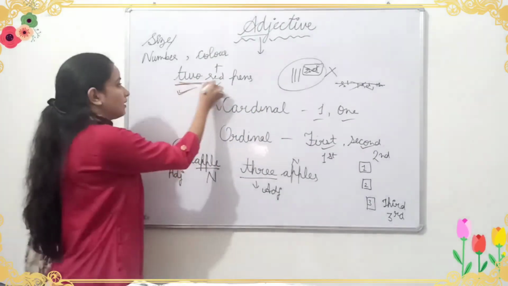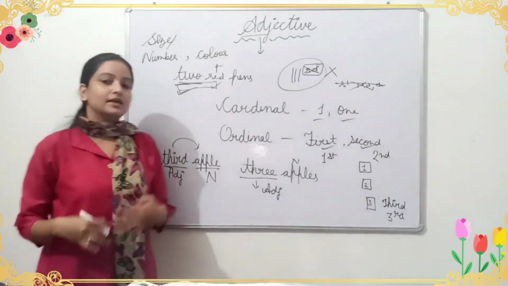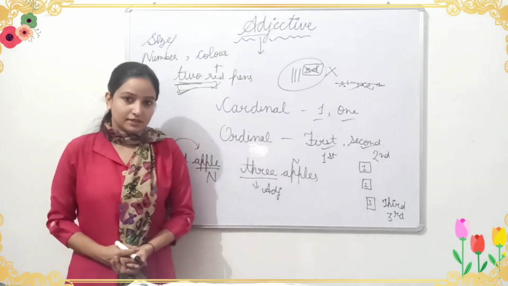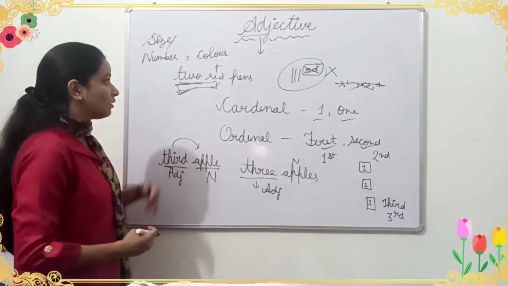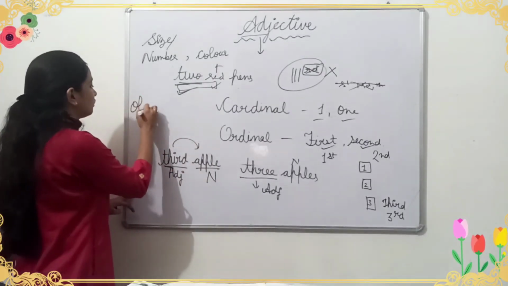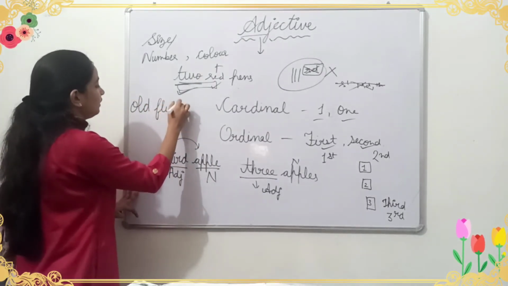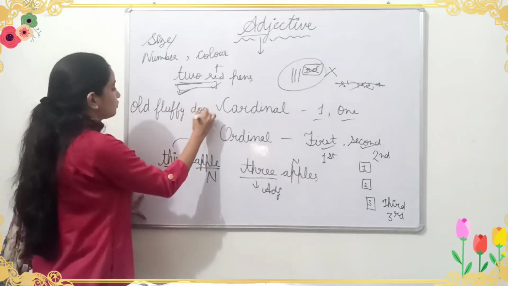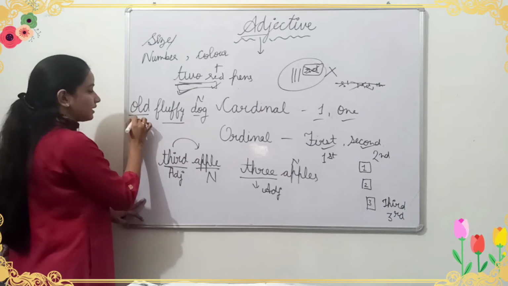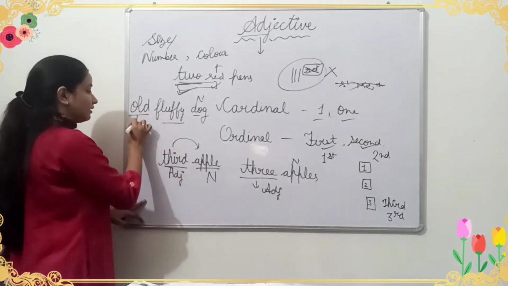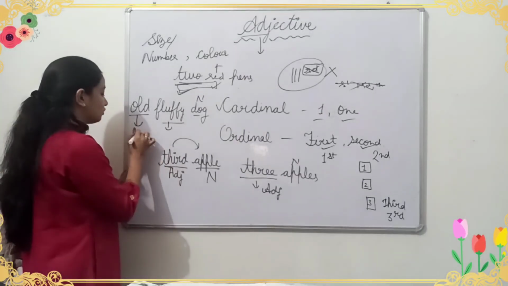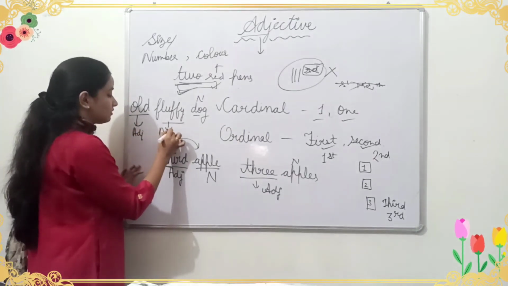More than one adjective can come in a single sentence before the noun, like old fluffy dog. Dog is the noun, and these two words describe that the dog is old and fluffy also. So both are adjectives.